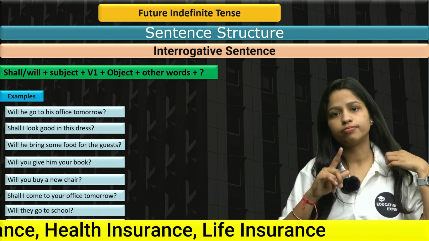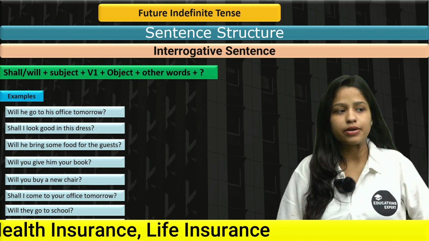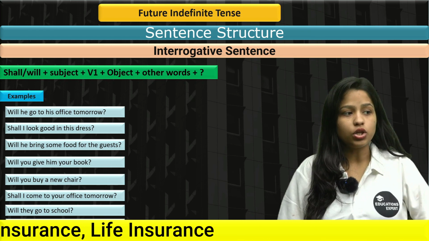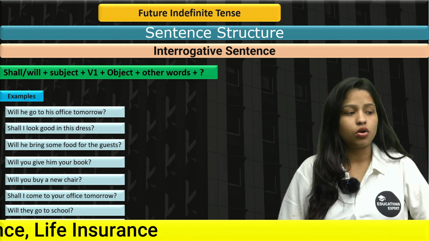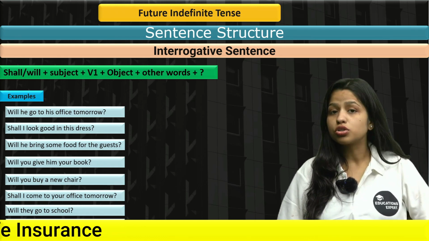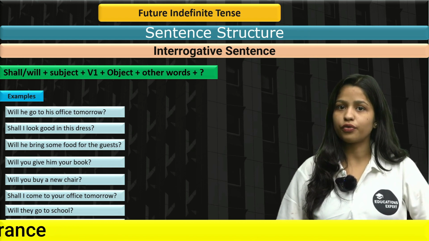So better be prepared. Next up we have: will he bring some food for the guests? Will you give him your book? Will you buy a new chair? Shall I come to your office tomorrow? Will they go to school? And will her sister be a software engineer? Right? I hope this thing is clear for you.